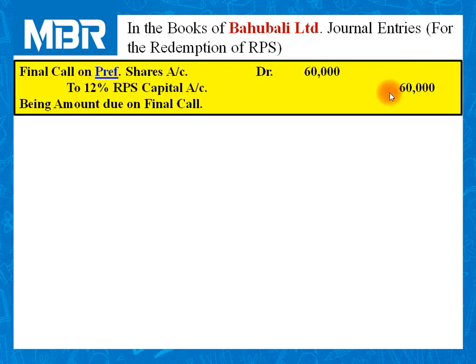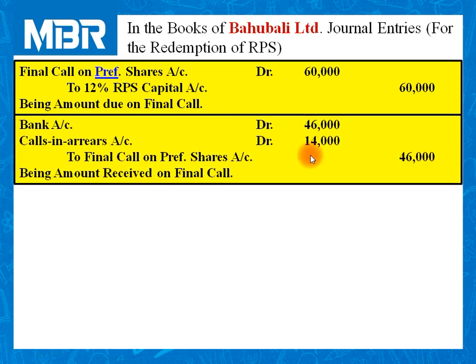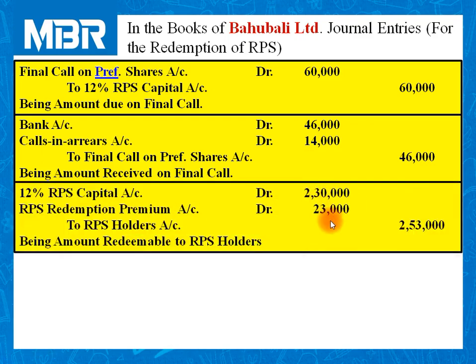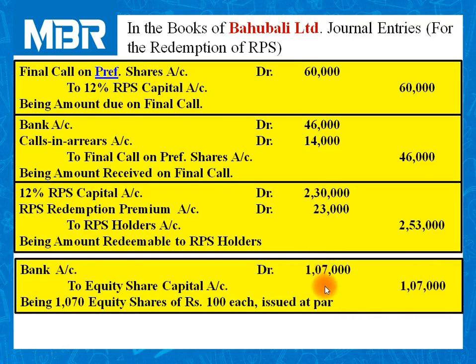Let us arrange all the transactions in proper sequence in order to prepare our journal entries. First entry for final call on RPS. Second entry for amount received on final call. Third entry is all about amount redeemable to RPS holders. Fourth entry is related to issue of new equity shares. You can check step number 3.